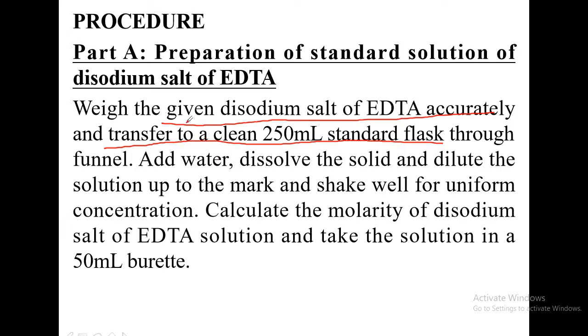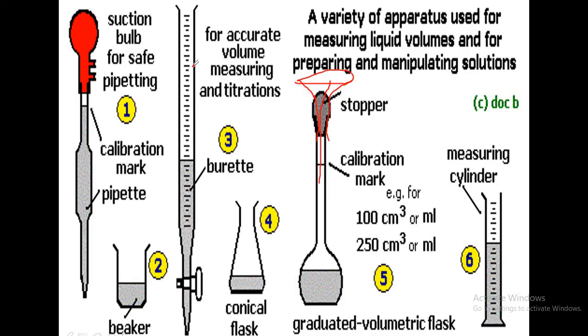Before that, the burette is to be cleaned well with water. It is to be rinsed with water, and then rinsed with a small volume of the disodium salt of EDTA which you have prepared in the standard flask, and then you take the same solution in the burette. You are supposed to fill the burette up to the 0 mark, but it is not always possible to adjust the reading to the 0 mark, because it depends on your height when you stand in front of the burette.